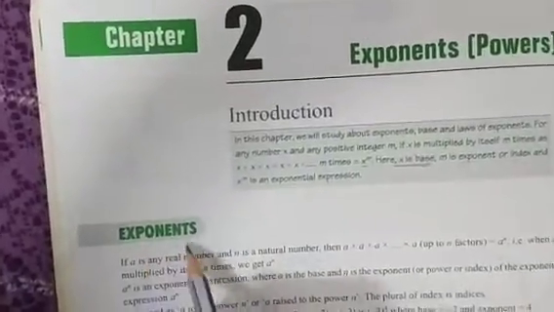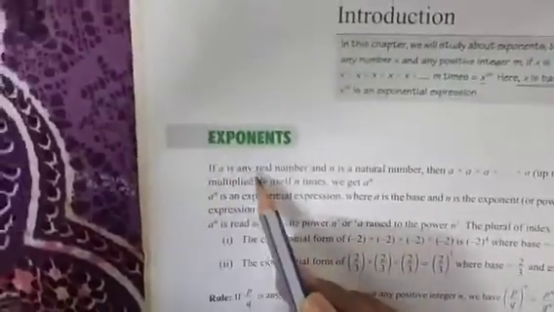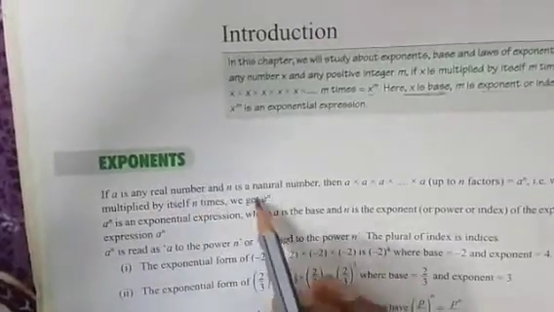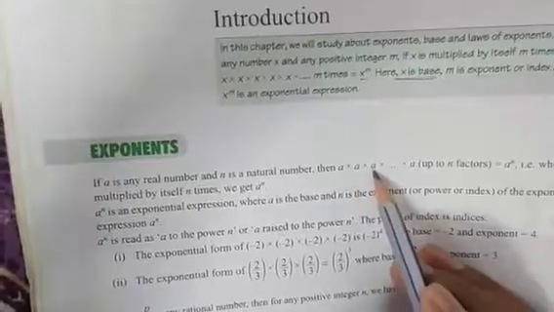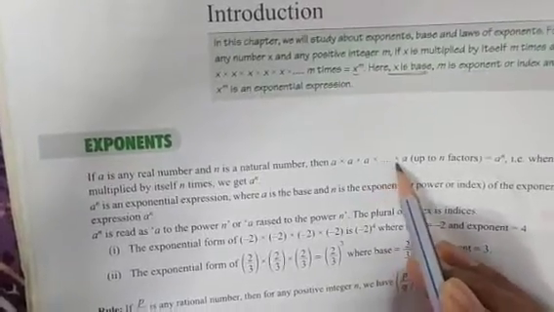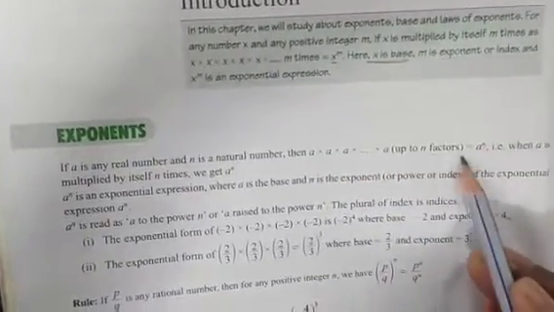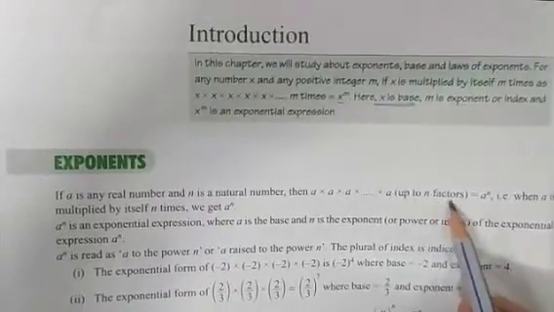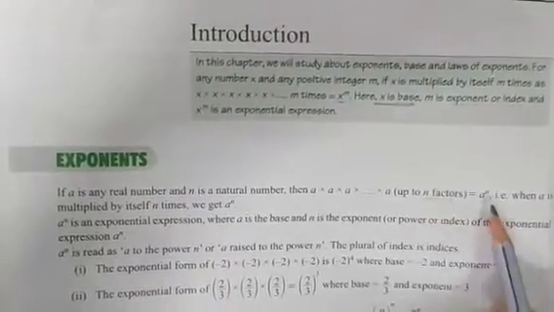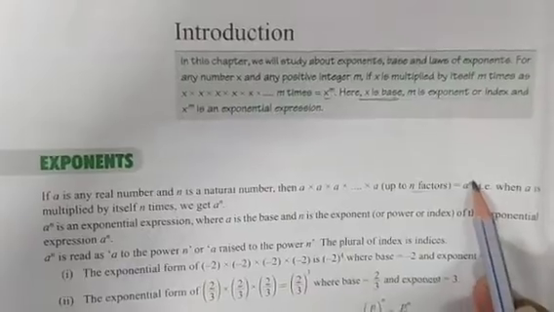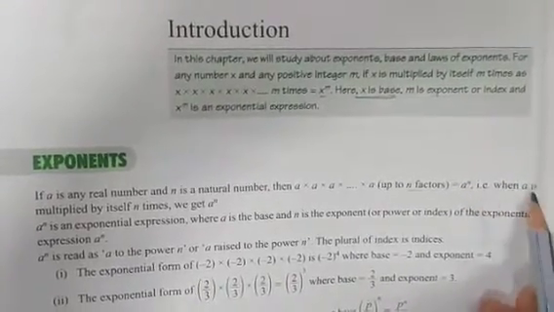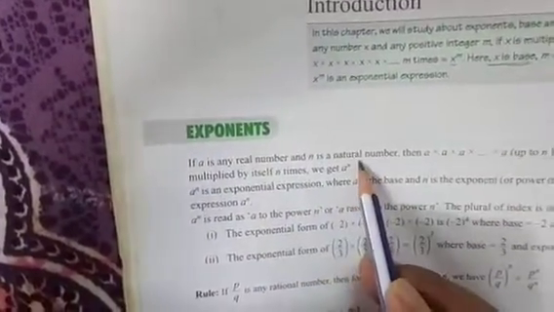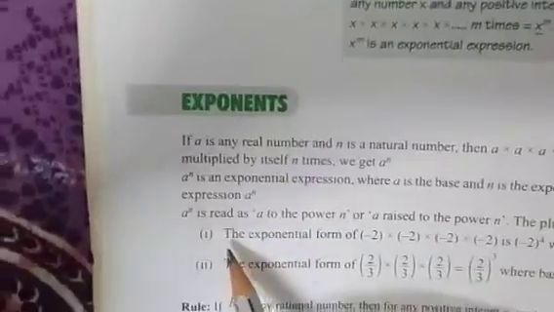The next is exponents. If a is any real number and n is a natural number, then we can say that a into a into a into a, and so on, up to n factors, means we don't know what the n factor is, means exponent, so we can write a की power n. So a is base, exponent is n. So such that when a is multiplied by itself n times, we get a की power n.